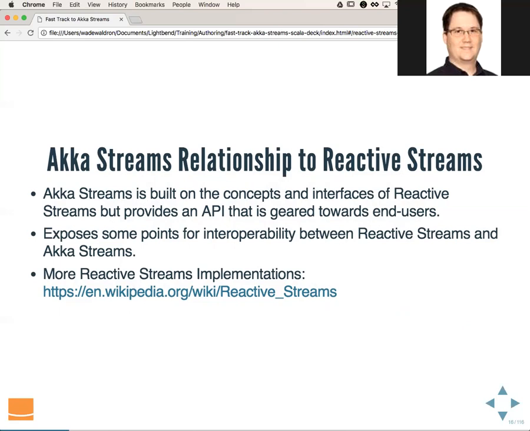Akka Streams does expose some points of interoperability between reactive streams and Akka Streams. So if you have other libraries that are built using reactive streams and you want to connect them up with Akka Streams, you can use these interoperability points to do that. If you're interested in more implementations of reactive streams, Wikipedia has a few examples, but there's probably more that aren't included on Wikipedia as well.